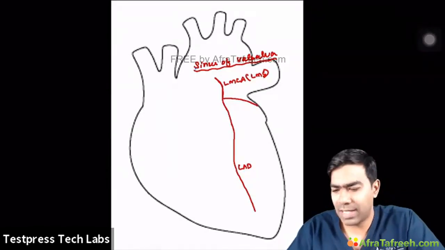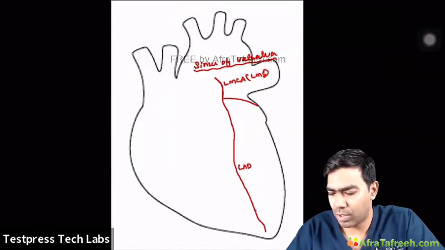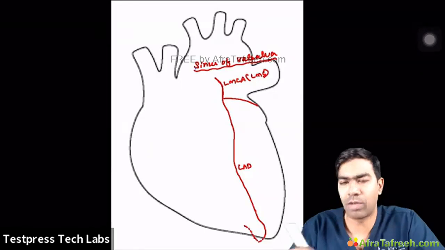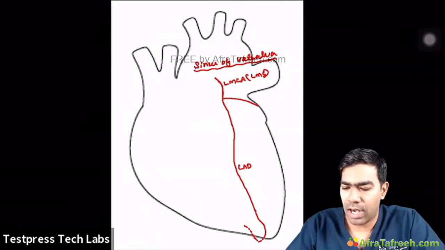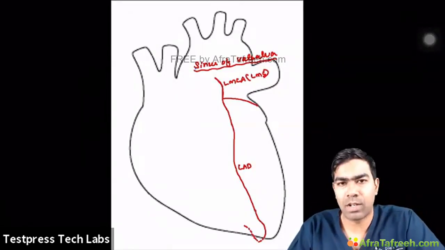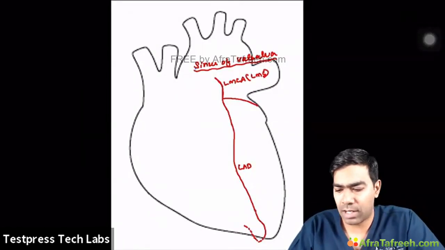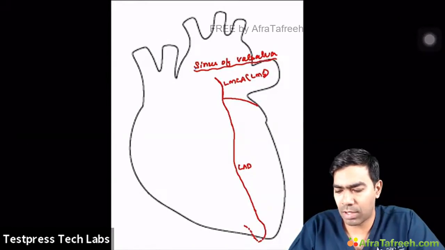So as far as the LAD is concerned, they're going to go into the apex and wind up, and they will supply a little bit of the inferior wall as well. Not too much of the inferior wall, but a little bit will be supplied by the left anterior descending artery as well. And we do have a lot of branches that are going to come out of the left anterior descending artery. The first one being something called a diagonal branch.